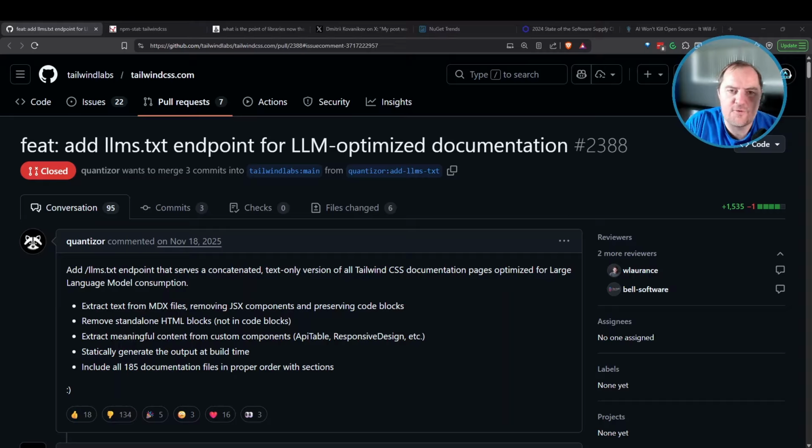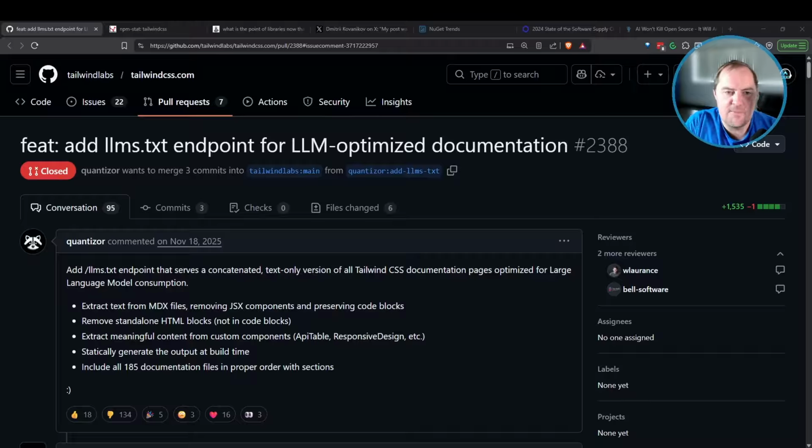This is a pull request going into the official Tailwind CSS repository. Tailwind is a super popular CSS framework. I personally am way too Jurassic of a front-end developer to use this. I'm still using Bootstrap, like kind of a noob, but Tailwind is at least as popular as Bootstrap is, I think. And it has a very large number of users, and AI tools have been recommending it a ton.